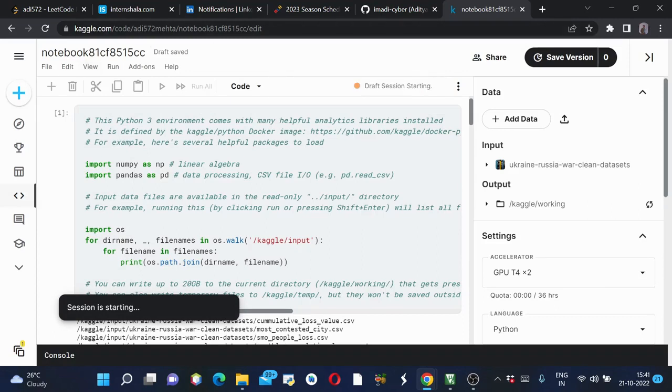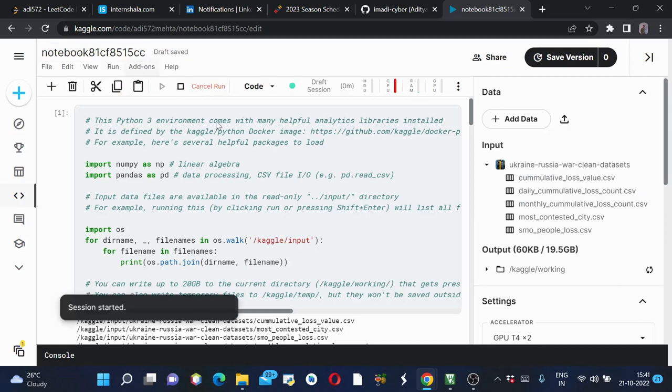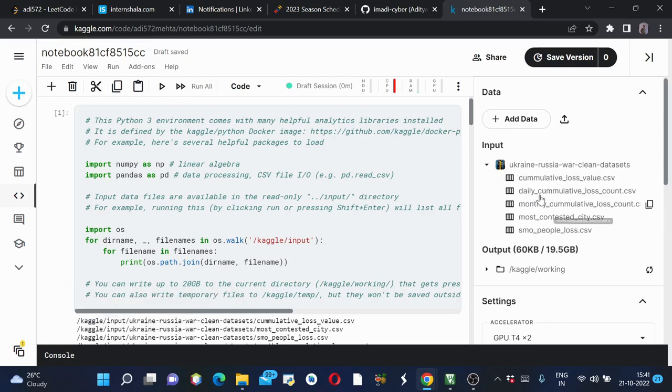So this is my Kaggle notebook in which I have coded this complete project, and this is my data set, Ukraine-Russia war clean data sets, which I have imported from Kaggle itself. I have created this notebook, and in this I have performed certain analytics for some of these CSV files.